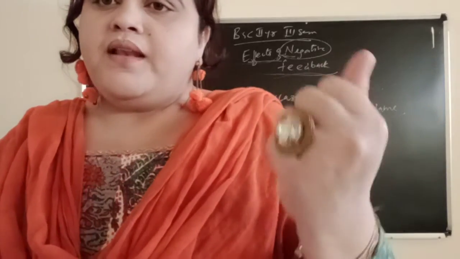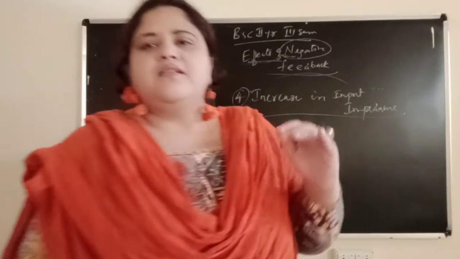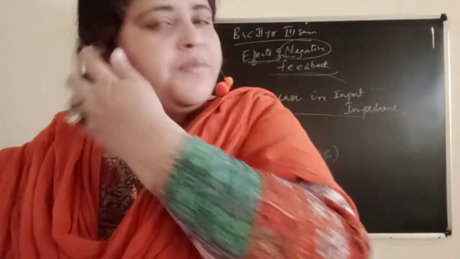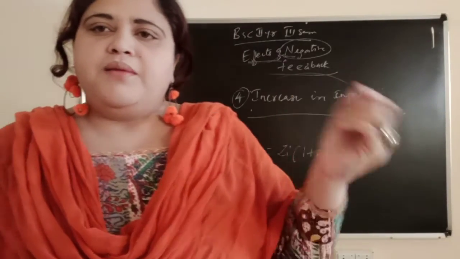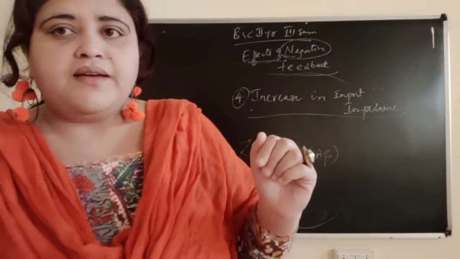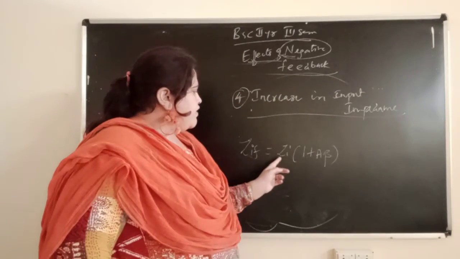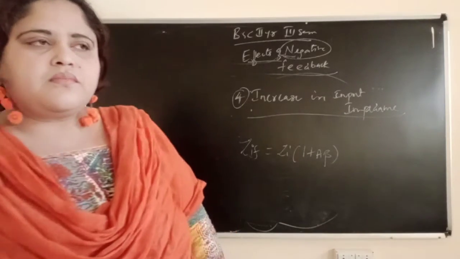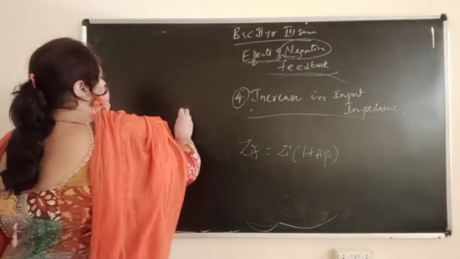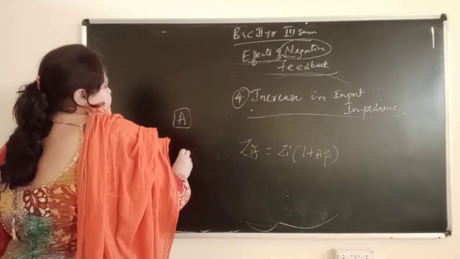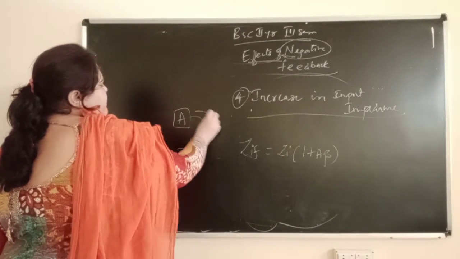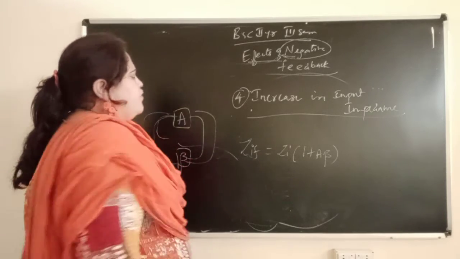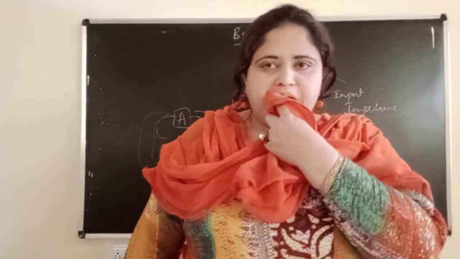Impedance is like the opposition for generating current and voltage. So it will increase the input impedance. You can see the proof as ZIF equal to Zi into 1 plus A beta. Draw a small amplifier and one feedback, connect the diagram like this. After that you can write the equation.